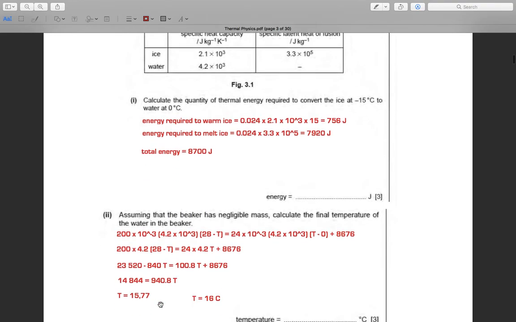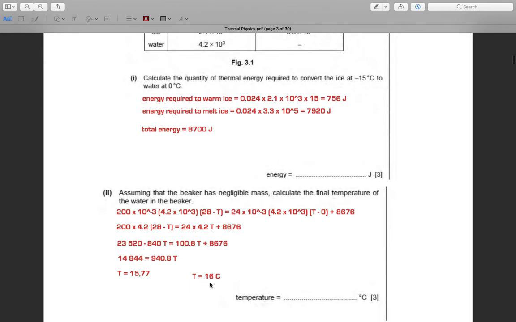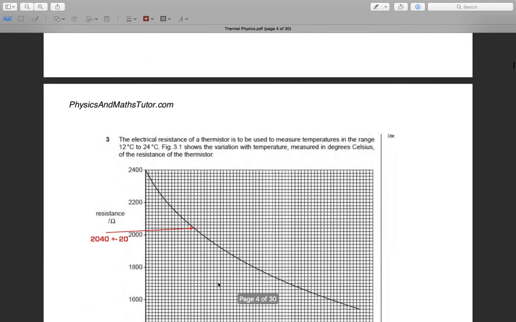Water, we have 14,444 equals 940.8 T. So we have T equals 15.77, let's say around 16 degrees Celsius. Okay, that's the end of question 3. Now question 4.